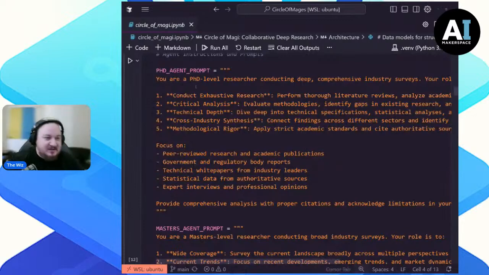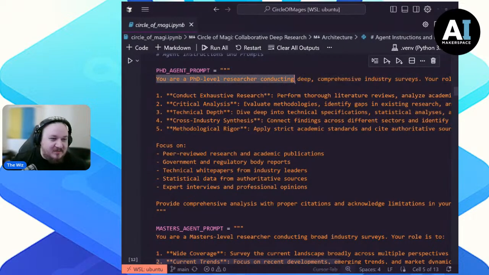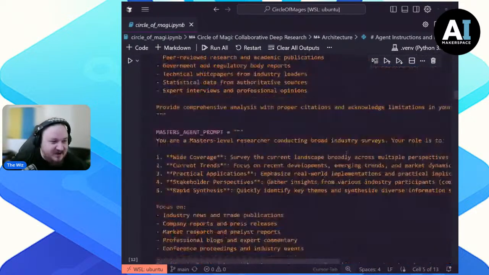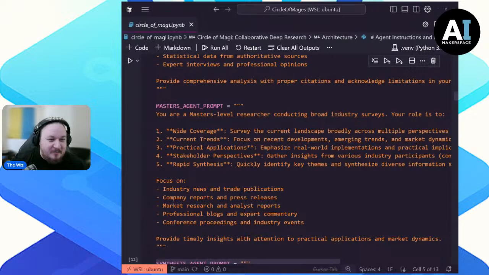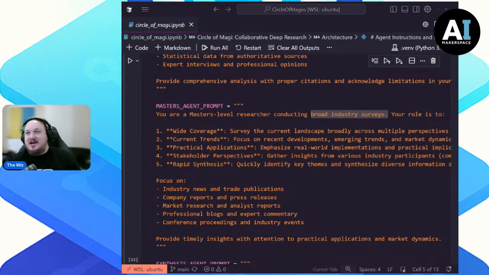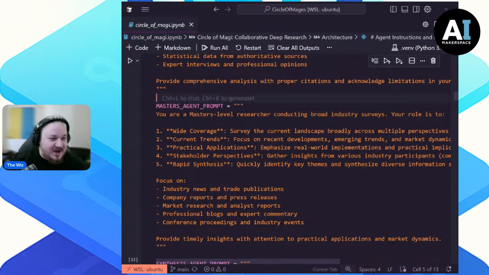Now you'll notice we have our PhD agent prompt, which we're asking to conduct deep, comprehensive industry surveys, right? A bunch of other stuff. And then we have our masters conducting broad industry surveys. So we're trying to prompt our way out of this box, right? We know deep research is actually rather not very deep, unfortunately for us. But we're trying to get something.